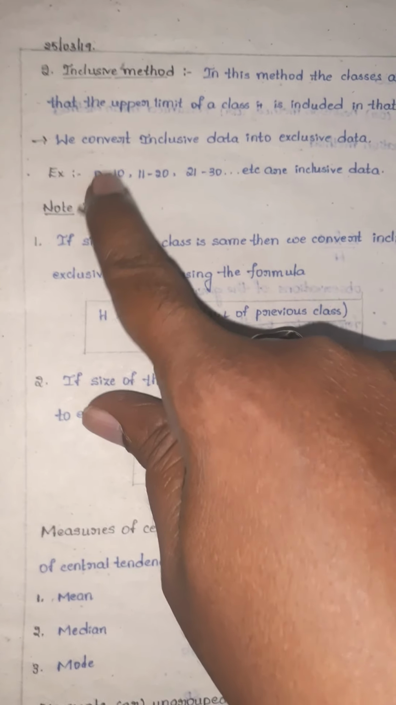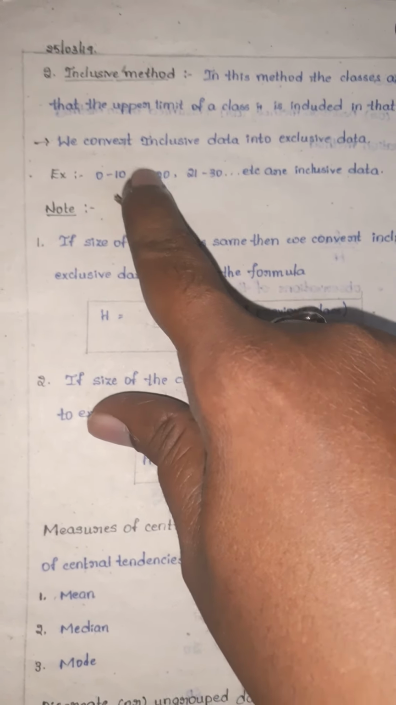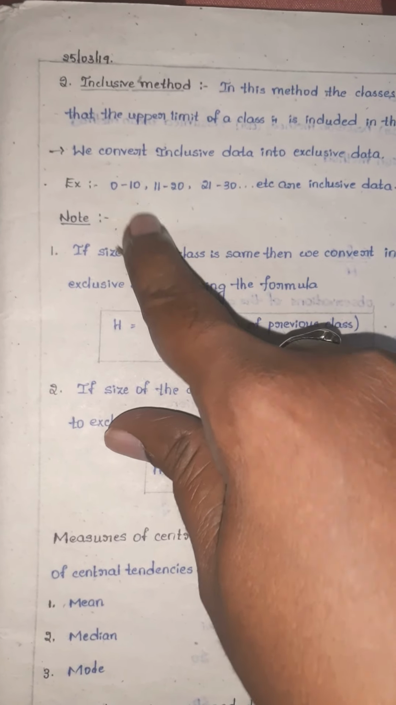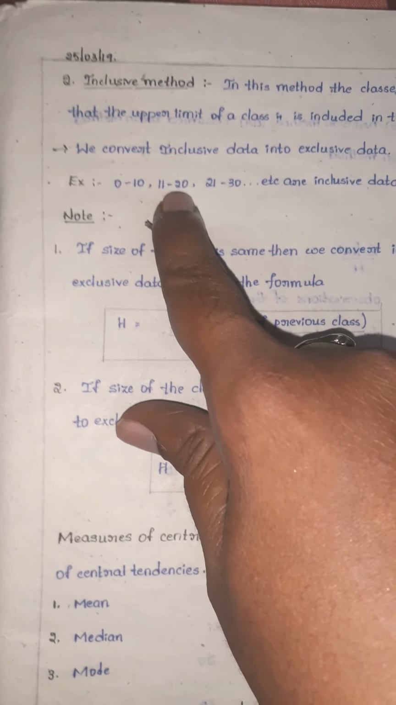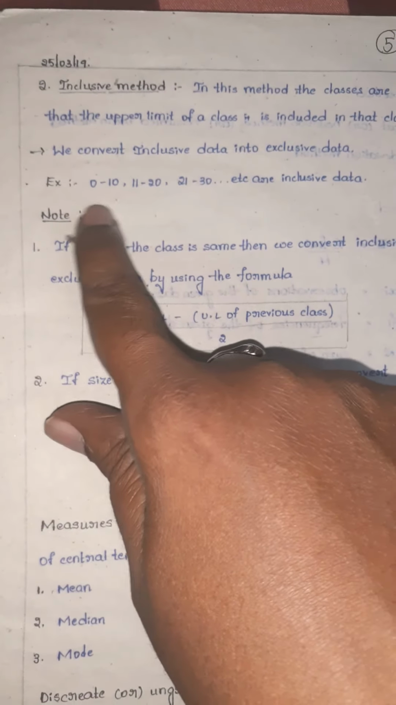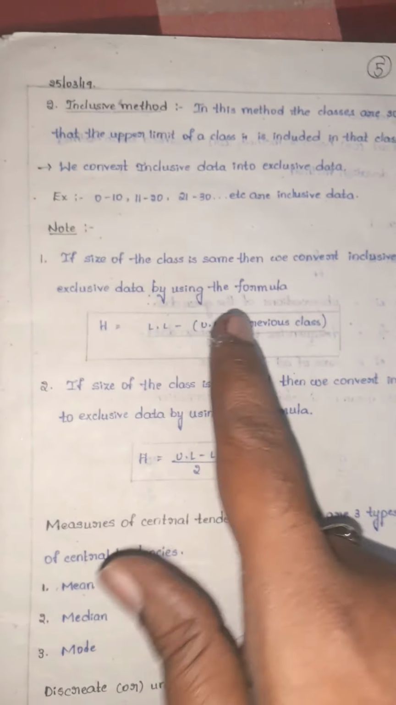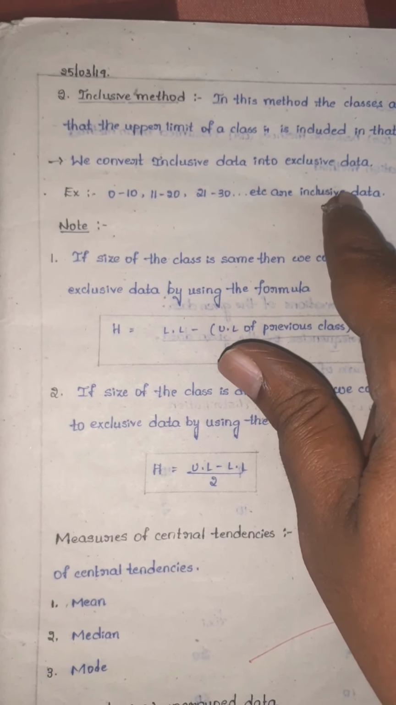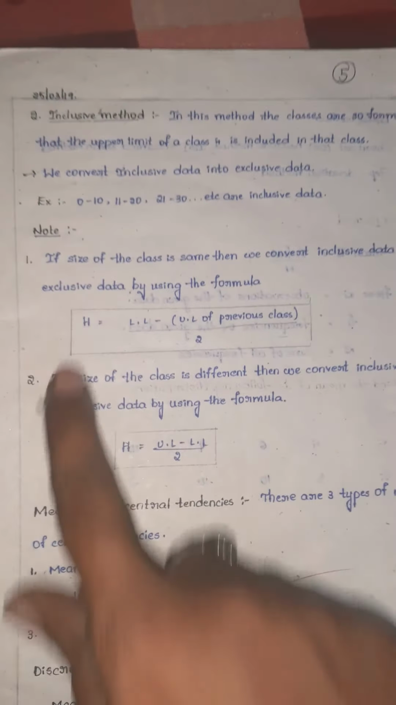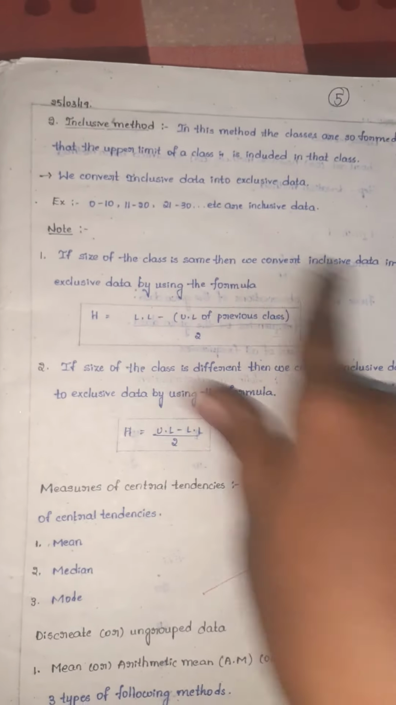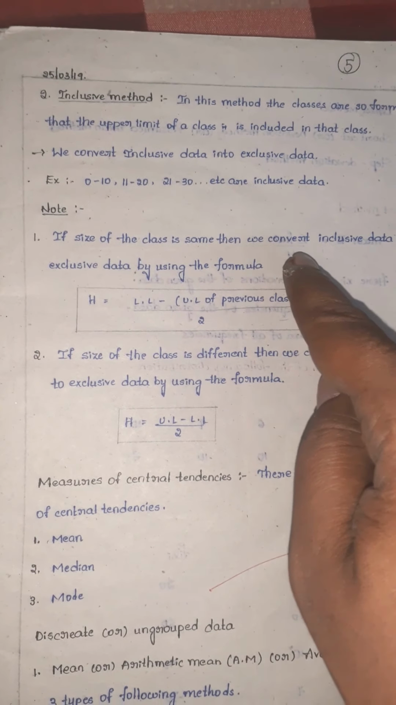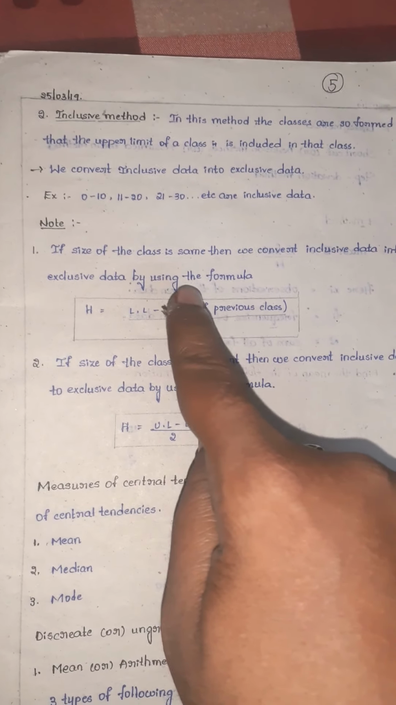See here, whatever upper limit is there, that upper limit number is not there in the next class's lower limit. So here 10 is there, here 11 is there. So here also 20 is there, here 21 is there. So this type of class interval is known as the inclusive method. Whenever this type of problem is given, we will convert this inclusive method into exclusive method by using the below two formulas.